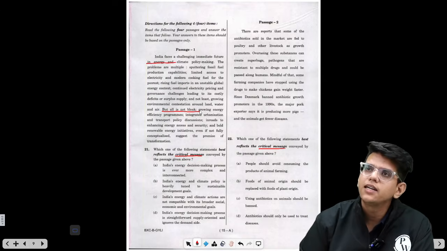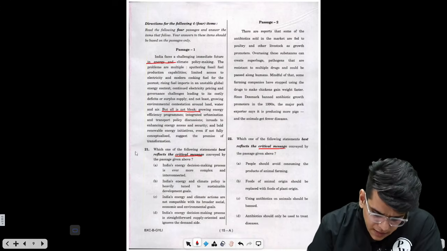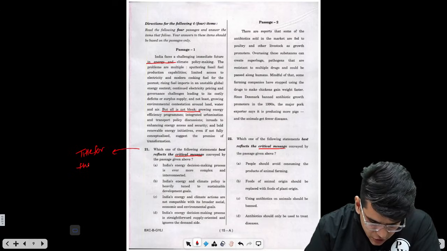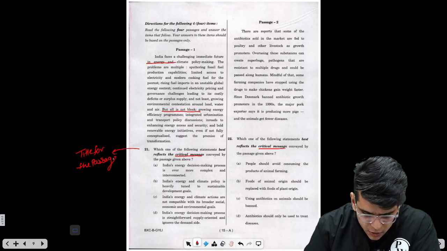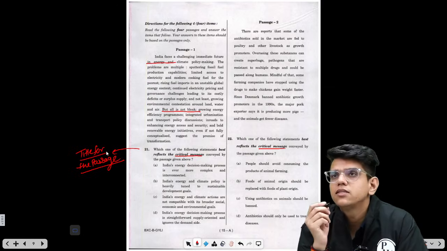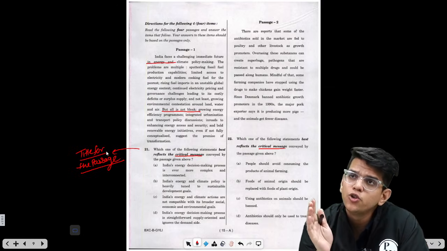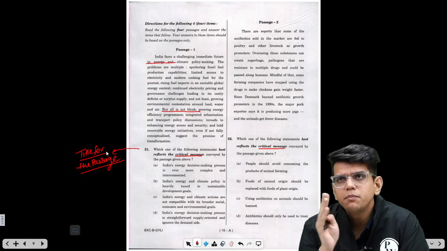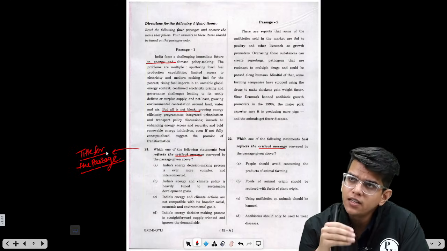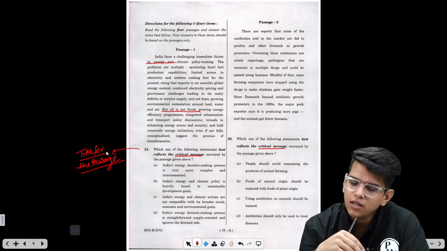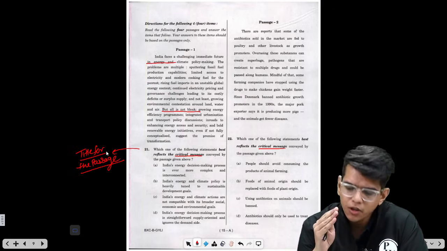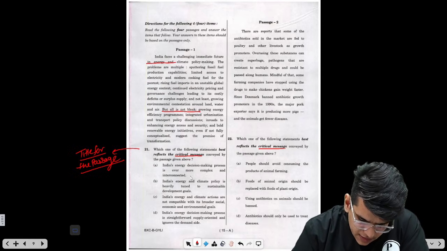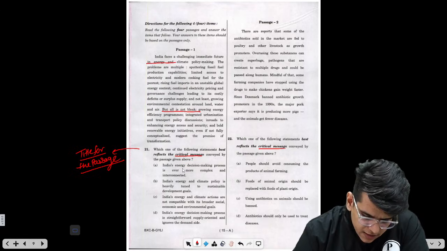Now let's see the critical message. The critical message is nothing but the title for the passage. In each of the critical message questions, what you need to try is find the title, and the title should cover both the positive and negative aspects of the passage. So similarly, we will try to find a title which includes both types of information. India's energy decision making process is ever more complex and interconnected, right? We get a sense of this.